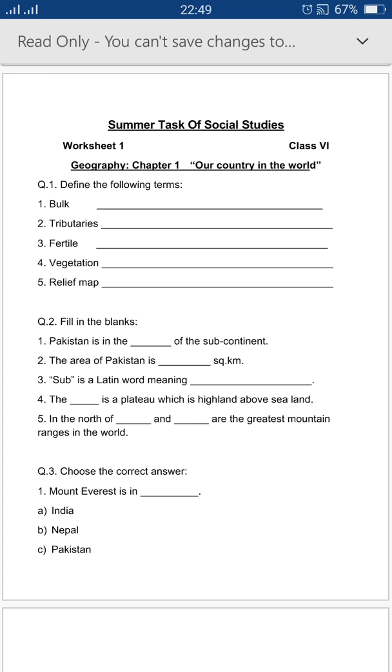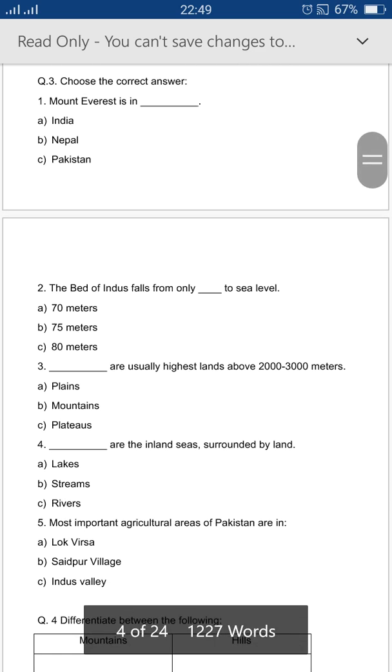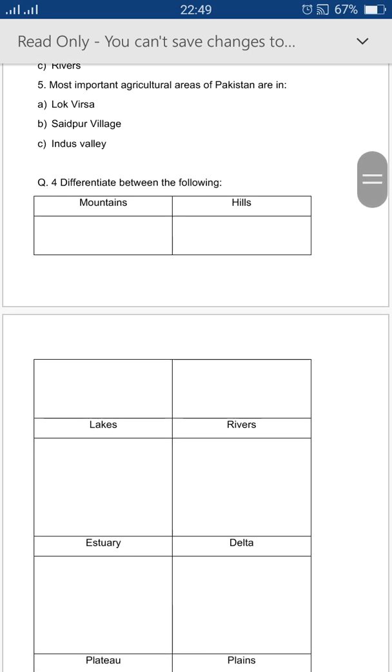Fill in the blank is your second question, and you can solve these blanks with the help of chapter number 1. Info is also very important to solve the objective portion. Choose the correct answer. You have to select one answer and also write in the blank space. Your question number 4, differentiate between the following. You can solve this question with the help of page 6, 7, 8.